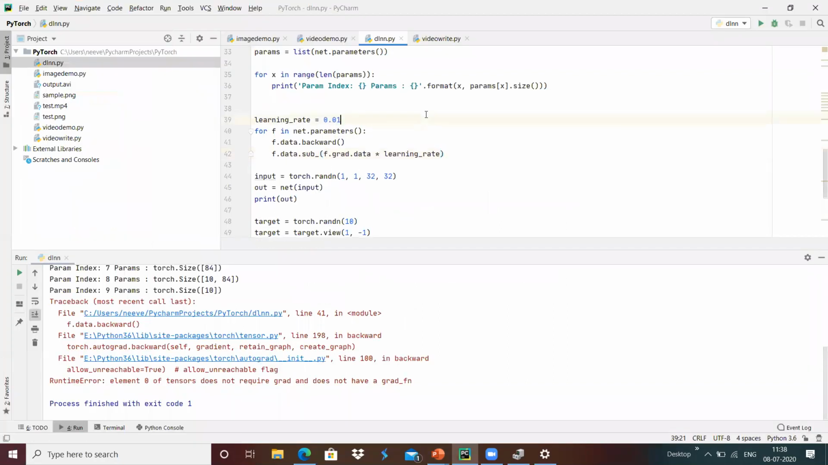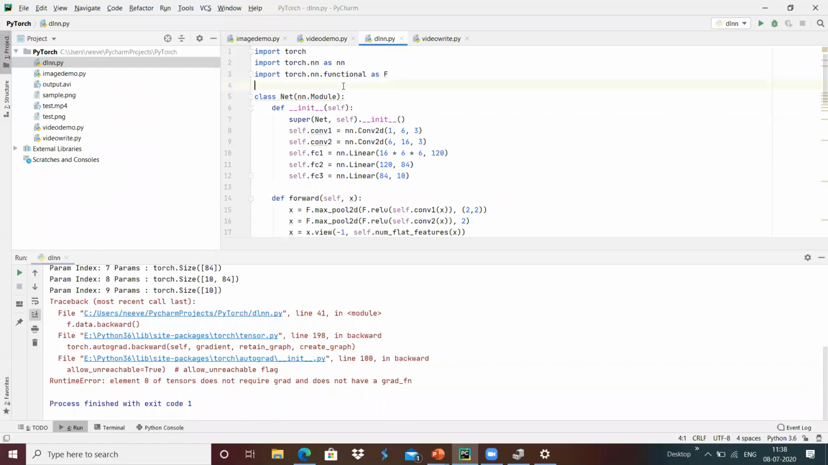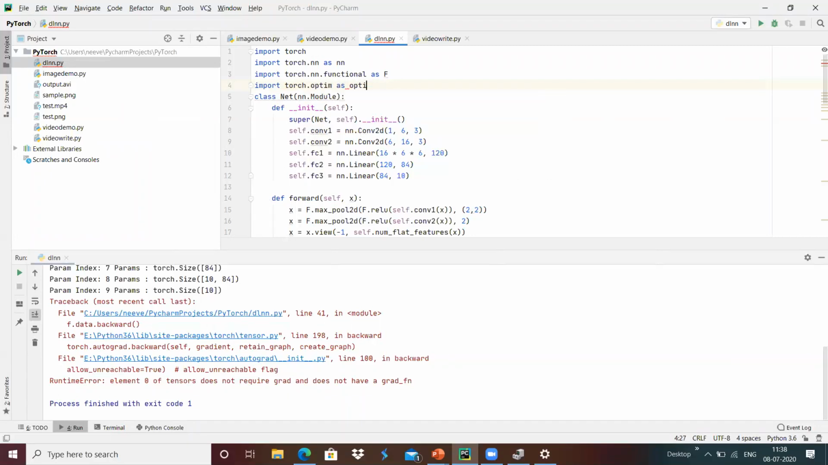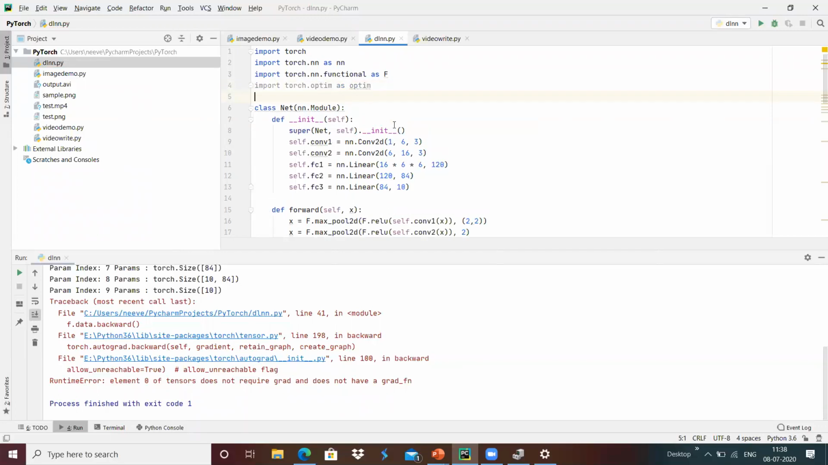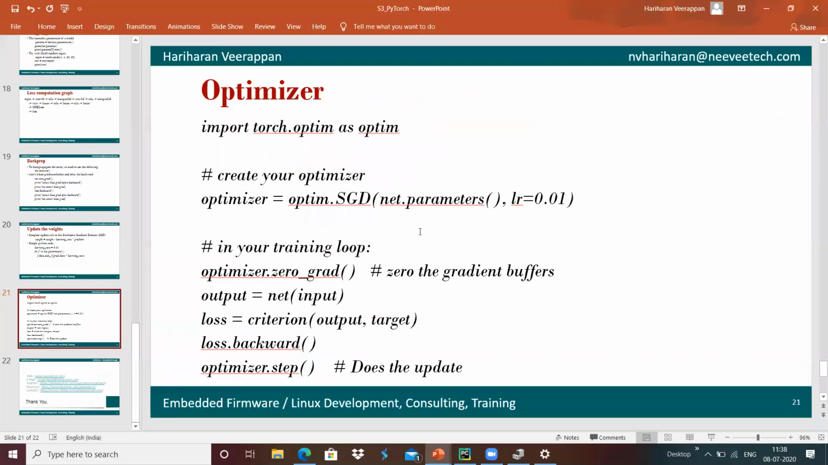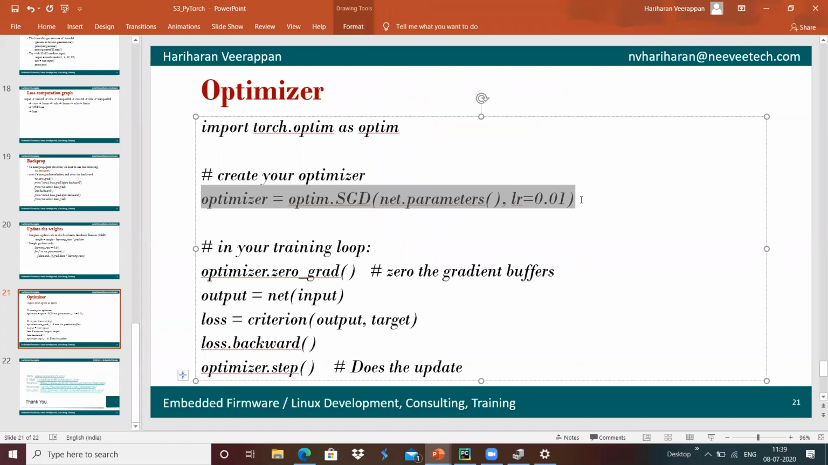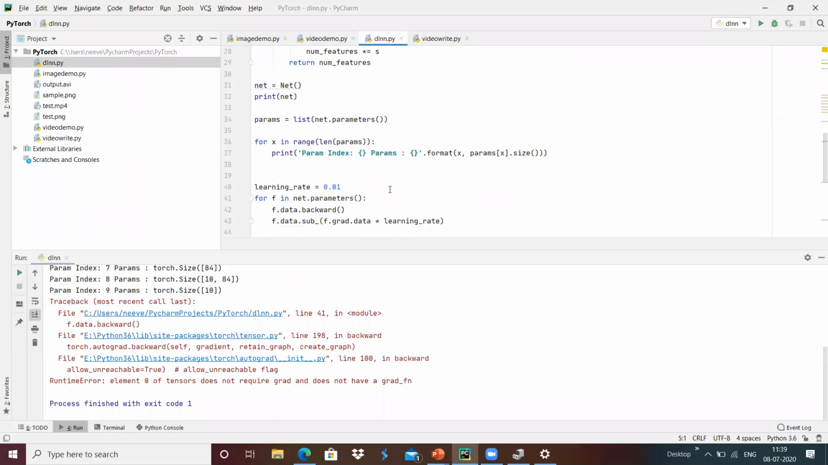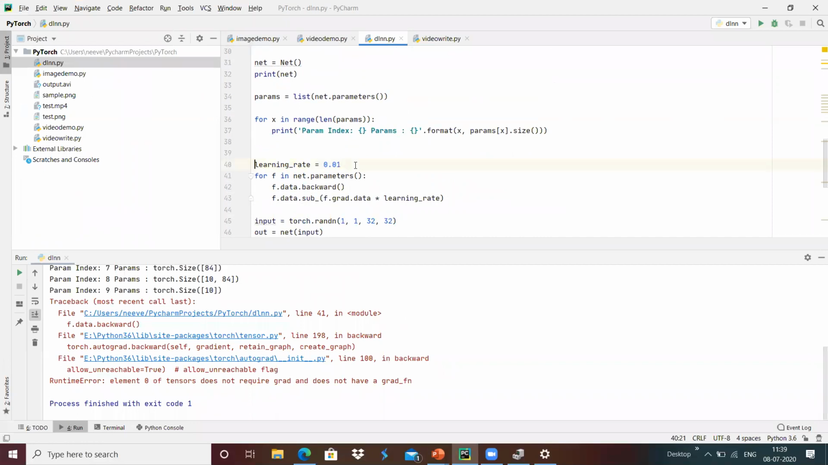For that, I'm going to import torch.optim as optim, and then apply the optim over here. I'm going to create the optimizer, and instead of this, I'm going to define a learning rate over here with the optimizer.